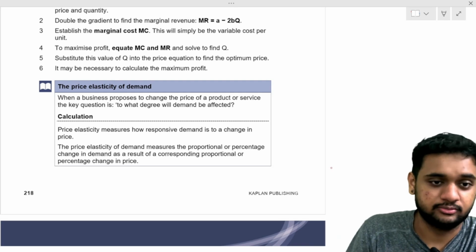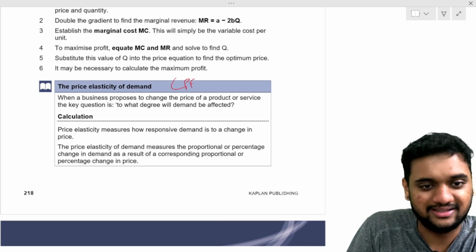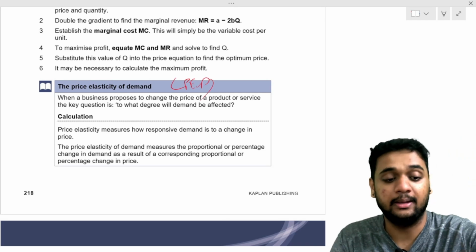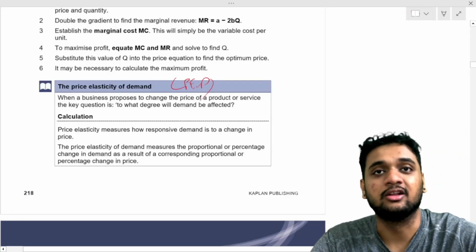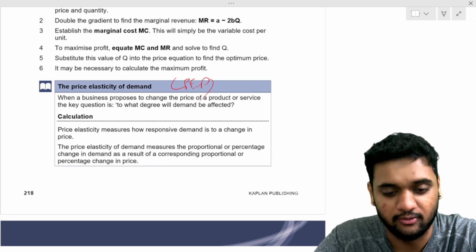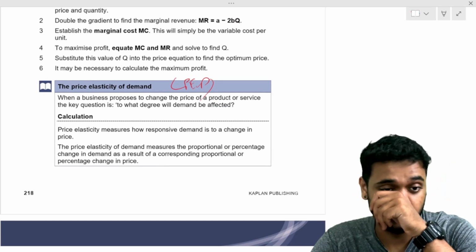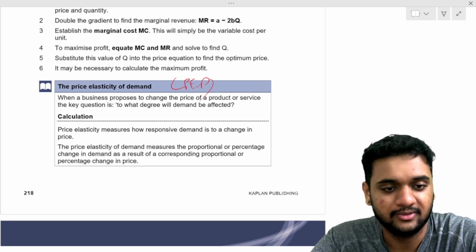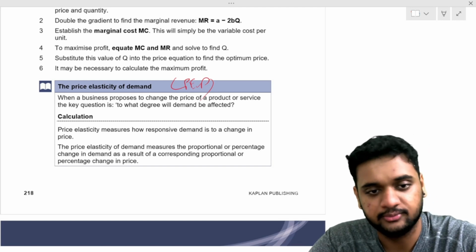Price elasticity of demand. Price elasticity of demand, a very important concept in economics. You should have learned this in economics in 11th or 12th standard, I'm not sure. For sure. Very easy. I will teach you what it means.